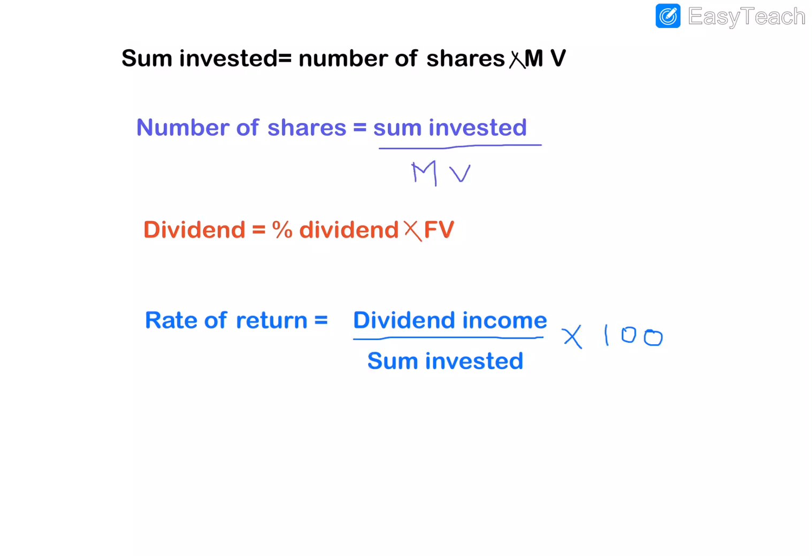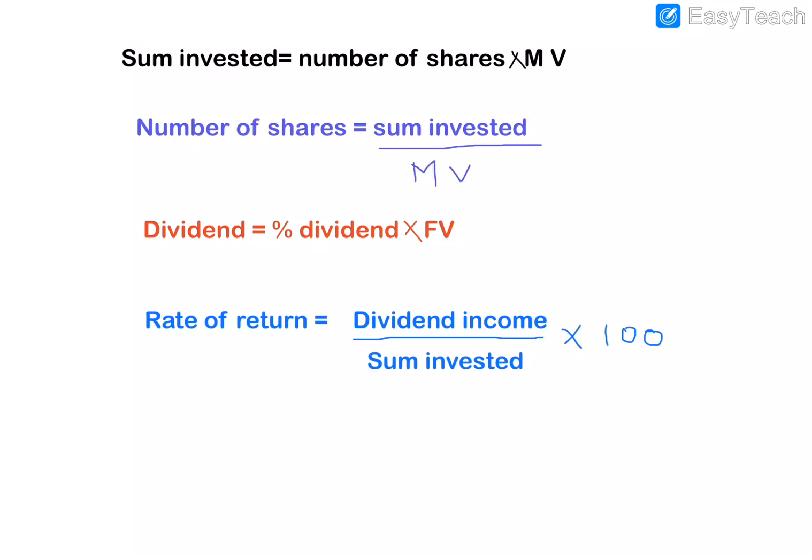The next formula is for finding the number of shares. We got this formula from the first equation: we put the number of shares here and we took MV to this side. So it will become divided by MV. So number of shares is equal to sum invested divided by market value.